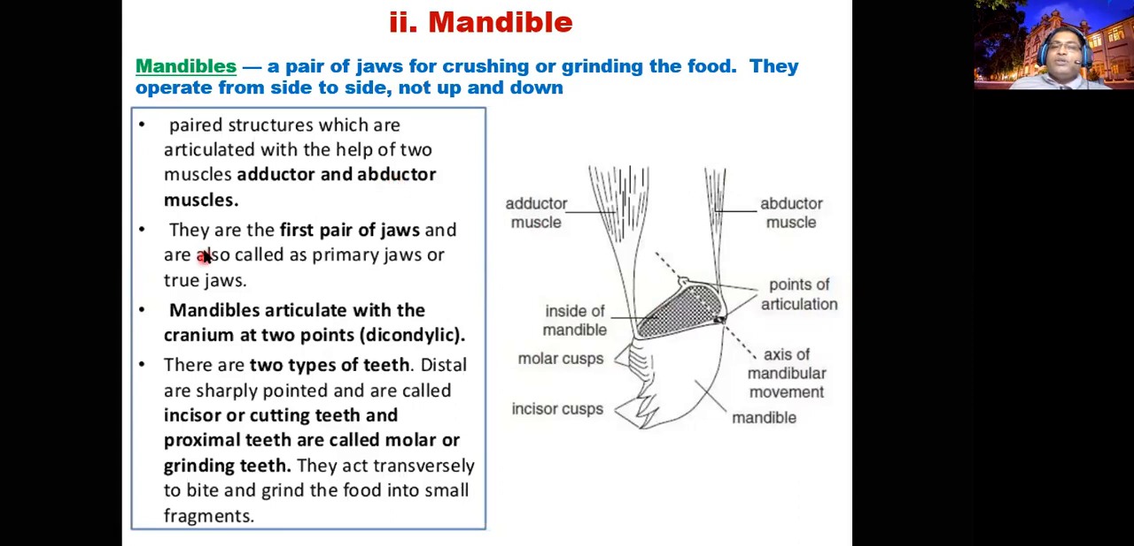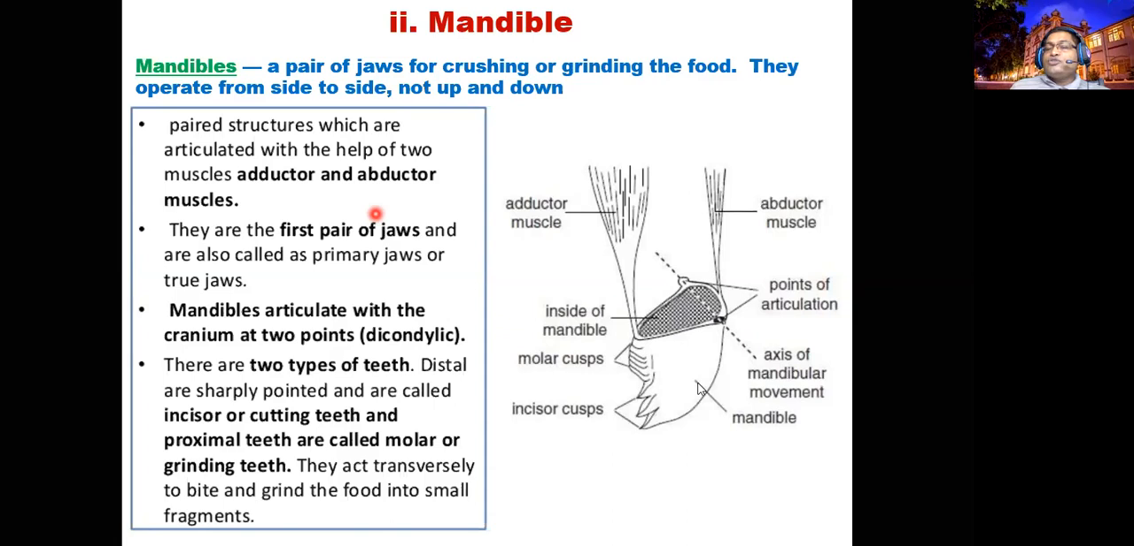This we call the first pair of jaws. If you are taking the jaw, it's the first pair of jaws. If you are taking the mouth parts, this is the second structure of the mouth parts. If you are taking the head appendages, this is the fourth pair. Sorry, third means fourth pair. Second is antenna, third is labrum, fourth is mandible. Fourth pair of head appendages, first pair of jaws, second structure of the mouth.